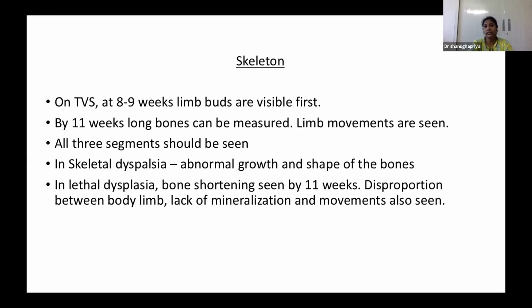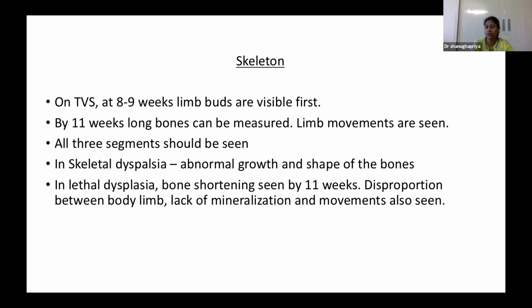Coming to the skeleton, generally at 8 to 9 weeks on transvaginal scan, we can see the limb buds. By 11 weeks, we can see the distal phalanges of the fingers. By 12 weeks, we can see all 3 segments of the 4 limbs. We can even evaluate the limb foot angle.